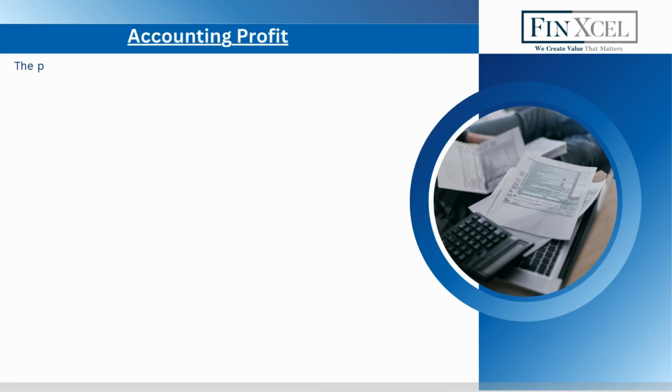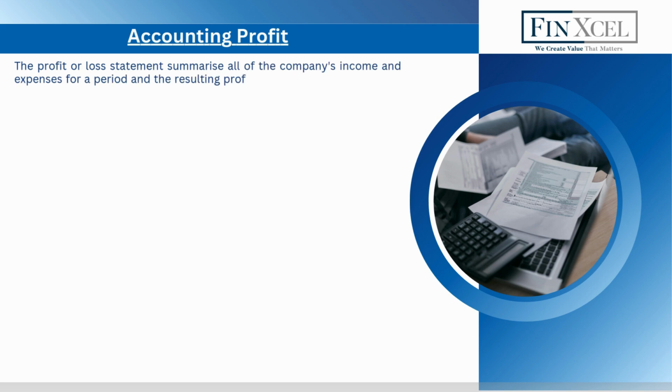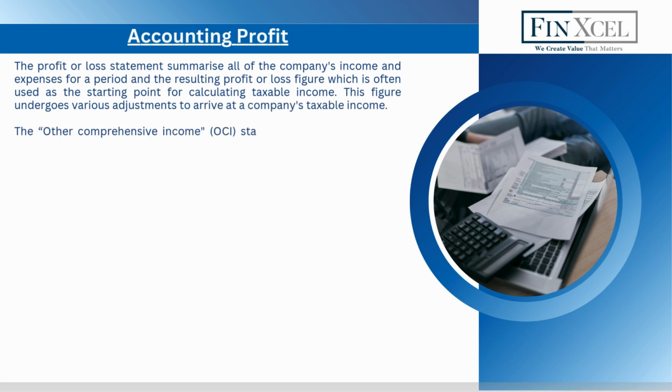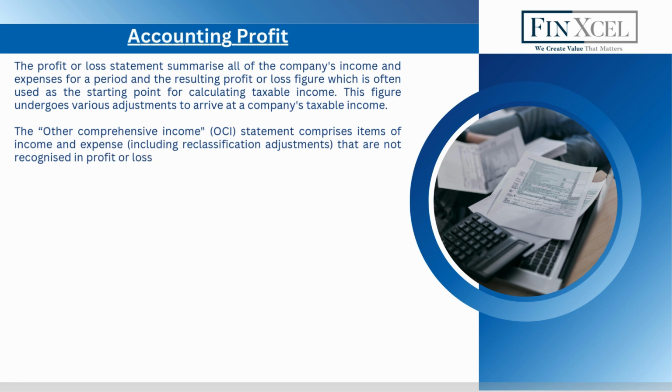Accounting profit. The profit or loss statement summarizes all of the company's income and expenses for a period and the resulting profit or loss figure, which is often used as the starting point for calculating taxable income. This figure undergoes various adjustments to arrive at a company's taxable income. The Other Comprehensive Income (OCI) statement comprises items of income and expense, including reclassification adjustments, that are not recognized in profit or loss as required or permitted by IFRS.